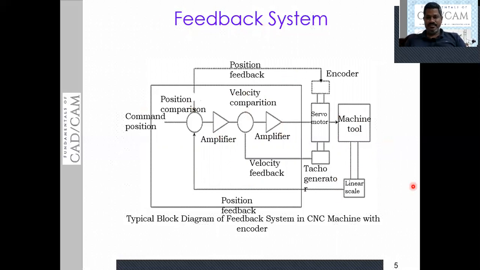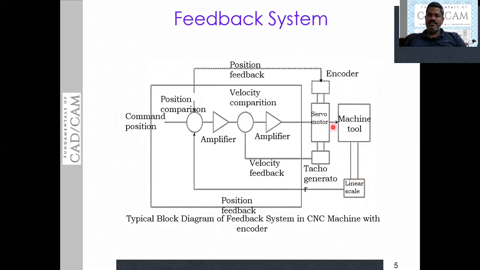Now you can see here you have a machine tool unit on which you have a spindle. The spindle is going to rotate and a table is going to move, whether linear upward, forward or backward, all those movements. To sense the movements of the table, there is one linear scale. Apart from that, the tool needs to be rotated, so the spindle needs to rotate. The rotation of the spindle needs to be sensed continuously.